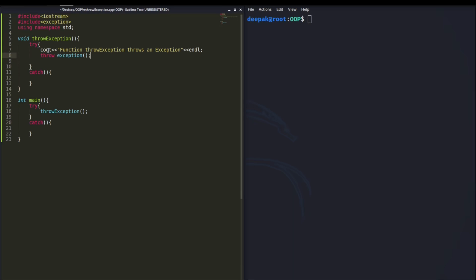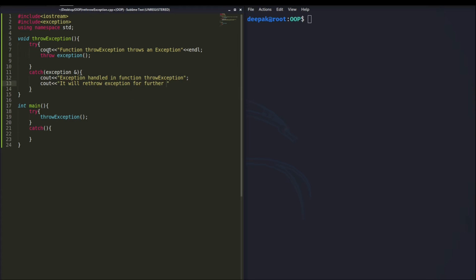As we are throwing an exception, we need to catch it also. So we need to catch it in this way, exception ampersand. You can also put a variable name here, which is the argument name in this case, and you can choose to catch this exception or catch a part of it and defer the handling to the calling function, and the calling function in this case is int main. So let's print a message here first, and then we are printing another message here. It will rethrow the exception for further processing.